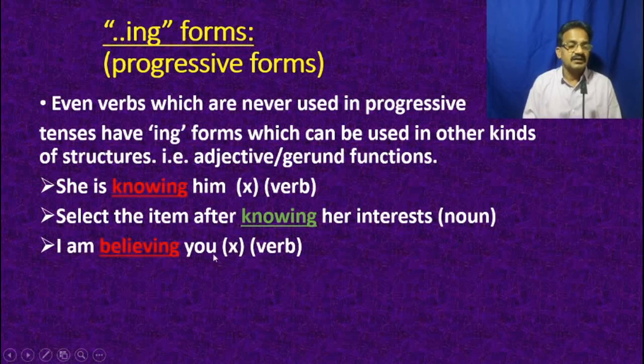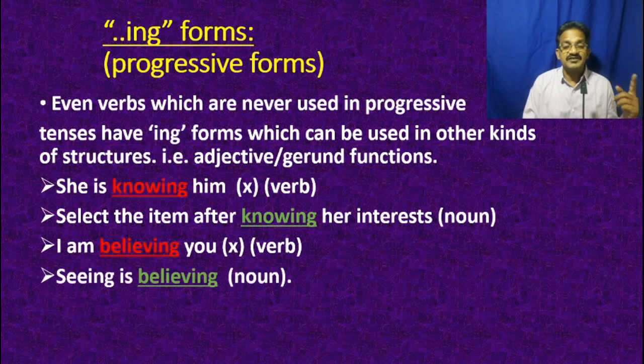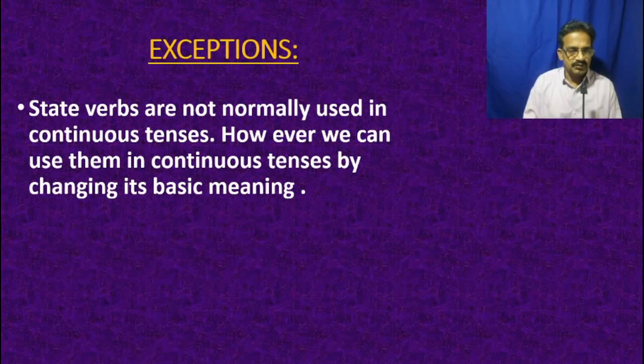So, I am believing you. Believe is a verb of mental perception, so it cannot be expressed in present continuous. It is a state verb. Whereas seeing is believing: seeing is a noun gerund and believing is a gerund, so they can be rightly expressed. As the subject of the be form, the gerund seeing is used, and as the object of this be form, the gerund believing is used, so they can be expressed like this. By changing their function, you can use the ing forms, but as stative verbs you cannot use the progressive form.